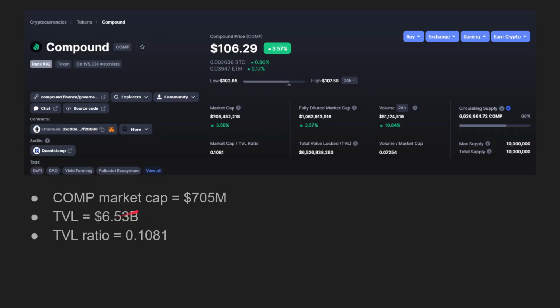The protocol has almost $7 billion invested into it. Why is only $700 million invested into the coin? So something that we may want to look deeper into and try to figure out is why these lending protocol tokens are undervalued.